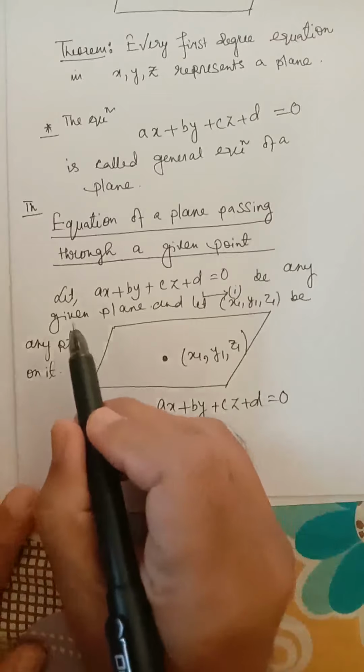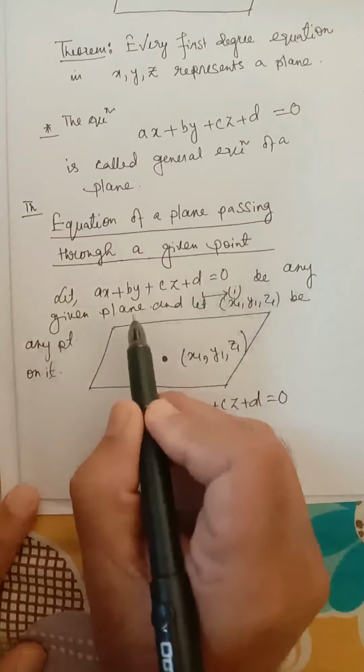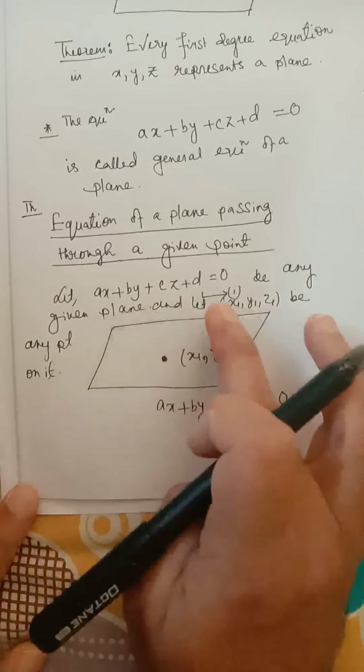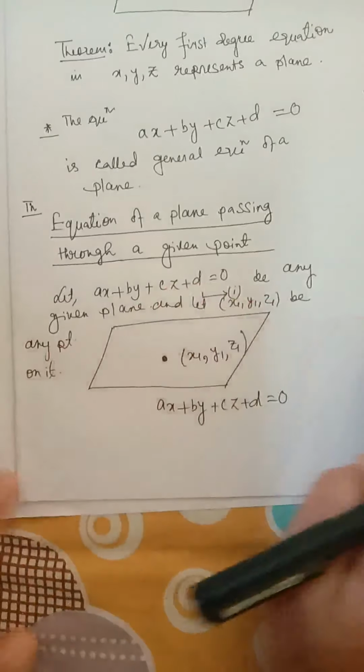So I have written here, let ax plus by plus cz plus d equal to 0 be any given plane, and let x1, y1, z1 be any point on it. I have marked the equation of the plane by 1.